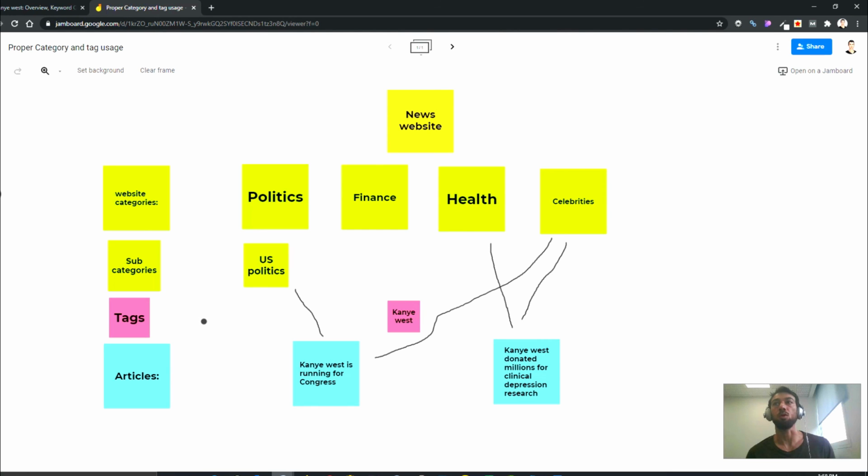We can have multiple tags, we can have hundreds, maybe even thousands of tags, but we don't want to have hundreds of categories. It's just too large. So these 2 articles, both of them will have a tag called Kanye West. And that's the proper usage of categories and tags in a nutshell.